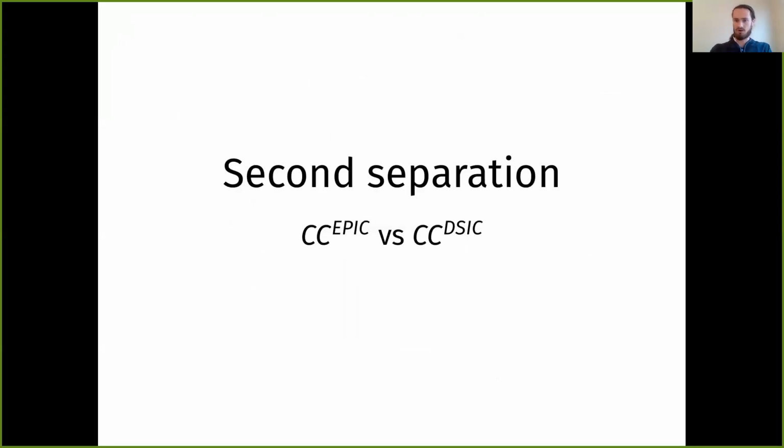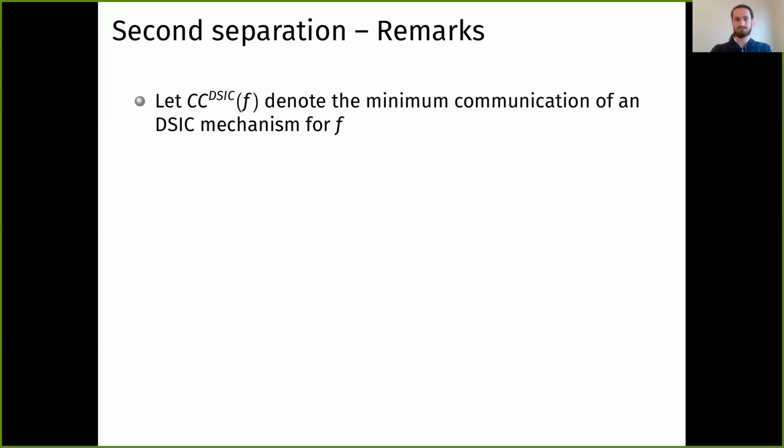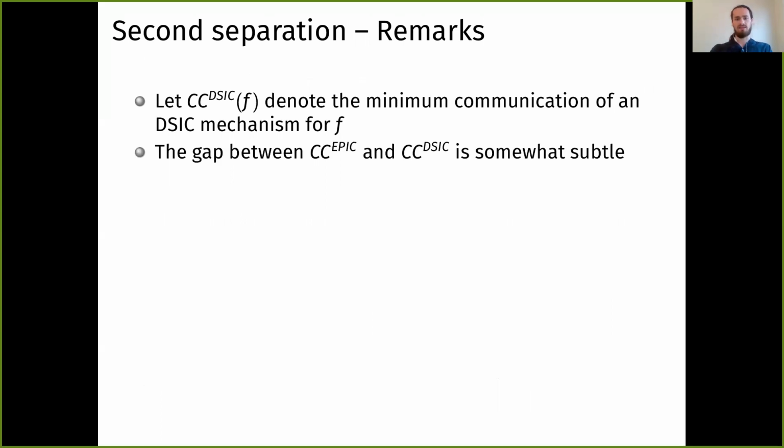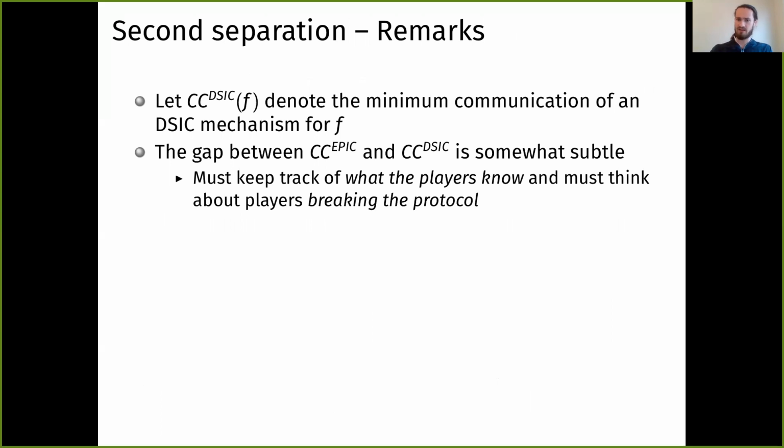I'm going to talk a bit more about our second separation between CC epic and CC DSIC. So first, some remarks. Define CC DSIC as the minimum communication complexity of a DSIC mechanism. And the gap between CC epic and CC DSIC is a little more subtle. It's less easy to describe in this clean way compared to the prices characterization in the previous section. In particular, when thinking about DSIC mechanisms, we have to keep track of exactly what the players know about the types of the other players.